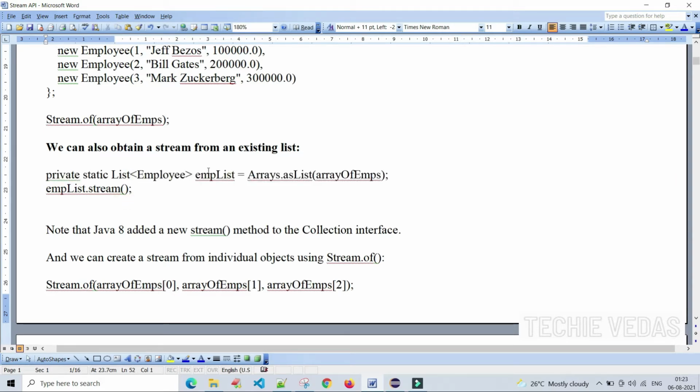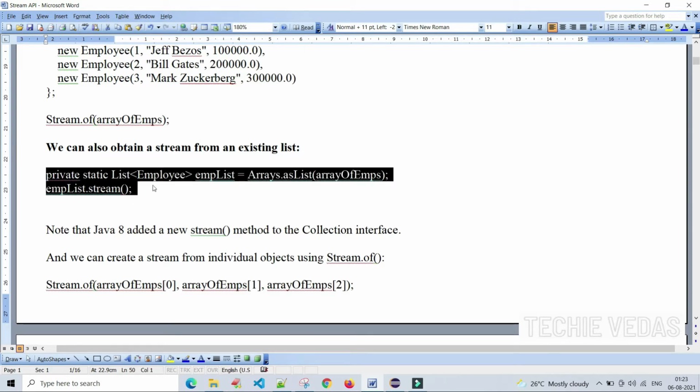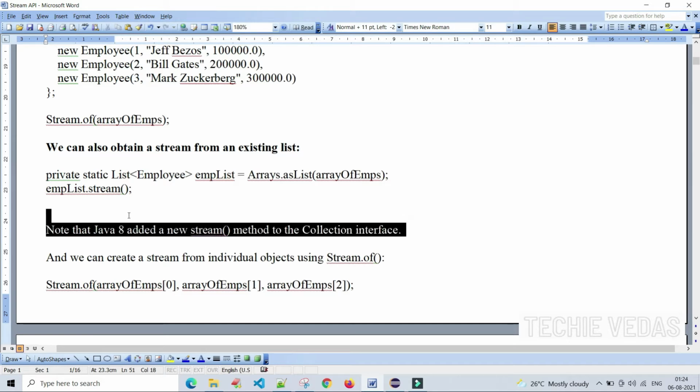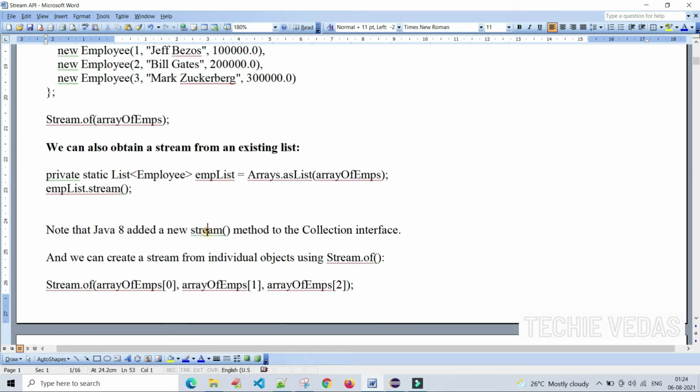Now the main part is creating a stream from an existing list. Now this is the list. Okay, empList. What we have to do? empList.stream(). So what we are doing here is calling stream on that list object. In that way we are creating a stream using the existing list. Note that Java 8 added a new stream method to the Collection interface. Let's see what it is.